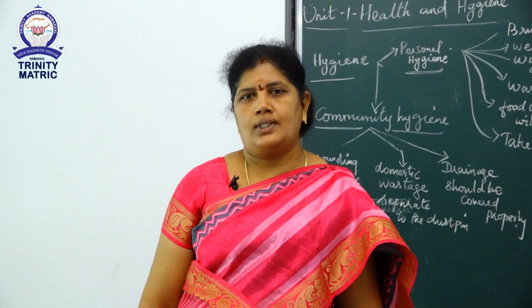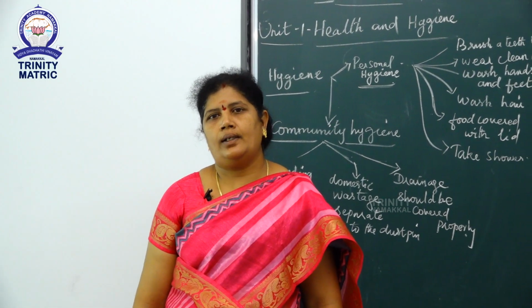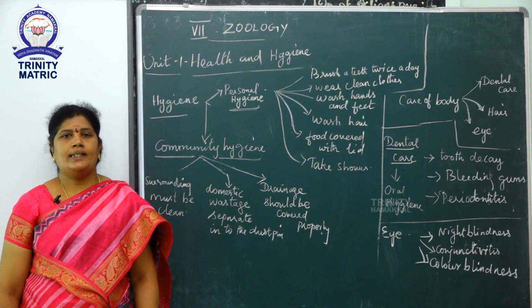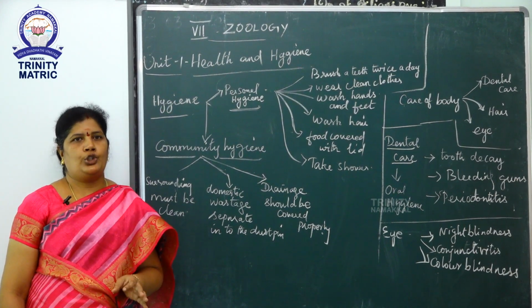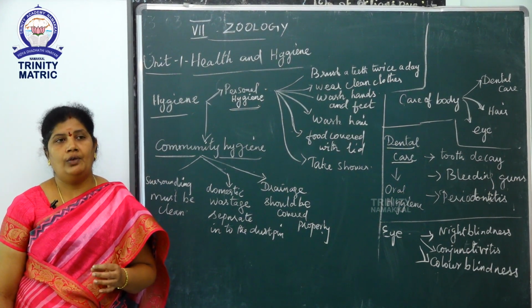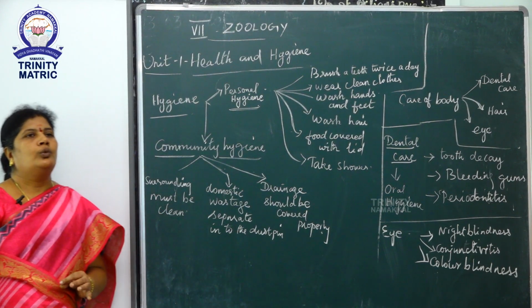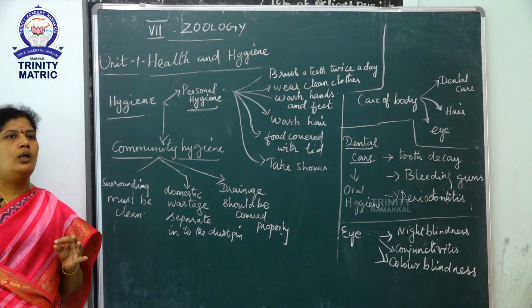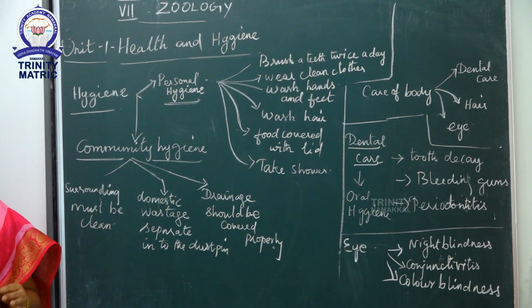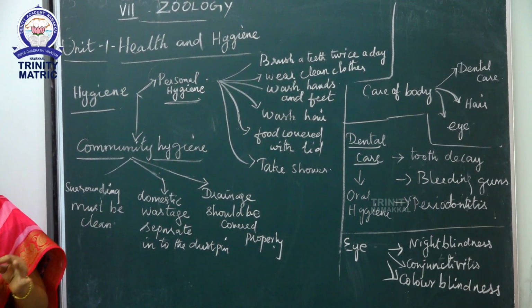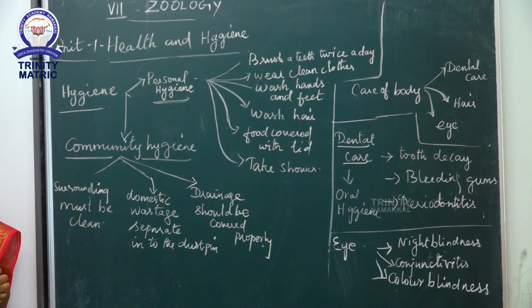Today we are going to discuss 7th Zoology Unit 1, Health and Hygiene. What is health? Health refers to the physical, emotional and psychological well-being of a person. To maintain good health, consume water, do exercise, take rest and have a sound sleep. These are healthy habits.